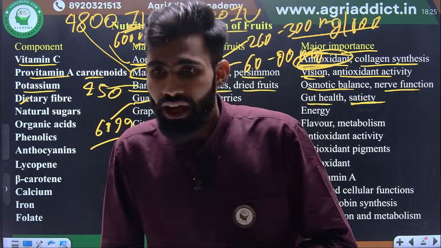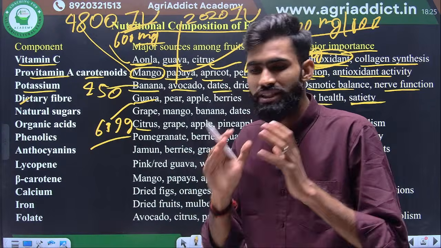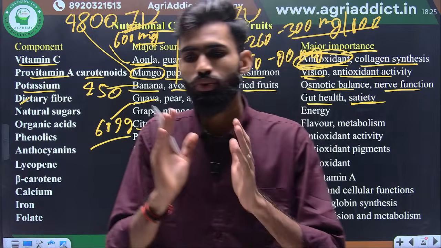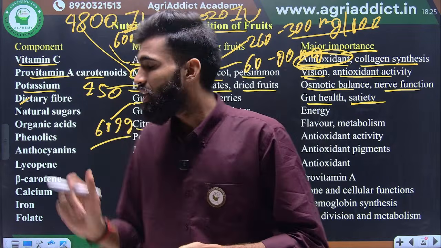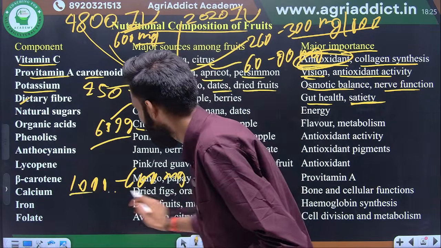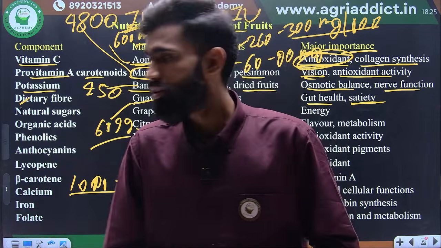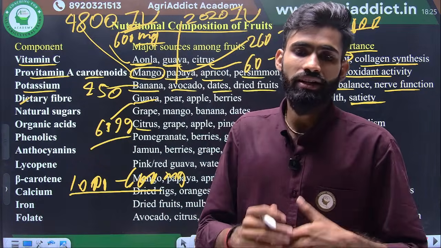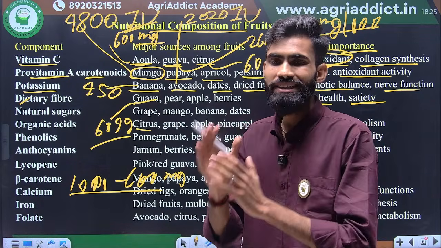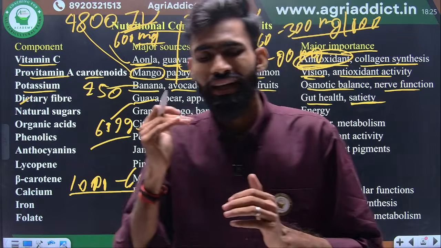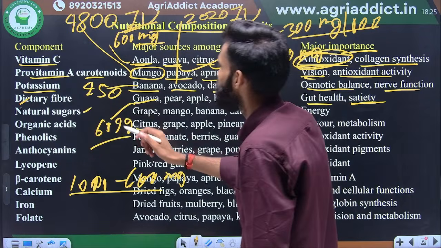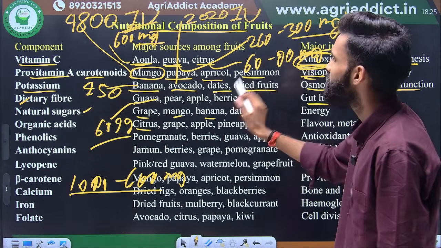Okay, yes, Barbados cherry is there, but Barbados cherry is not a commercial fruit. When we consider the maximum, we consider only those crops which are commercially cultivated. Okay, in the Barbados cherry, vitamin C is present in approx 1000 to 6000 mg per 100 gram. But Barbados cherry is not a commercial fruit. Similarly, there are several minor fruit crops where maximum vitamin A is present compared to mango. But here we consider only the major crops which are regularly continuing in our condition. Okay, so similarly in natural sugars: grapes, mango, banana, dates, this is the common source.